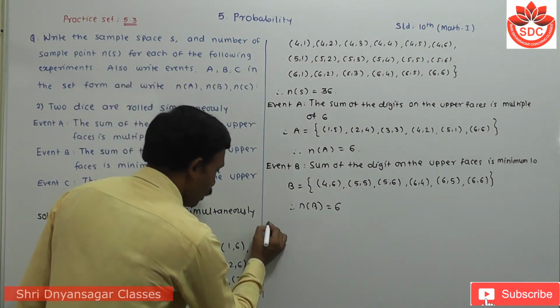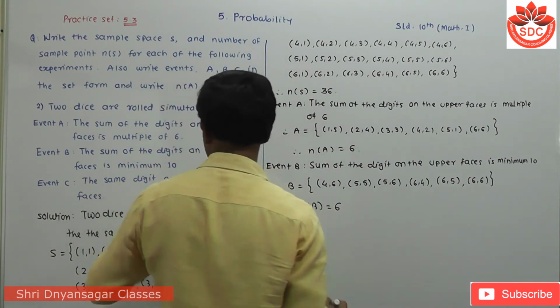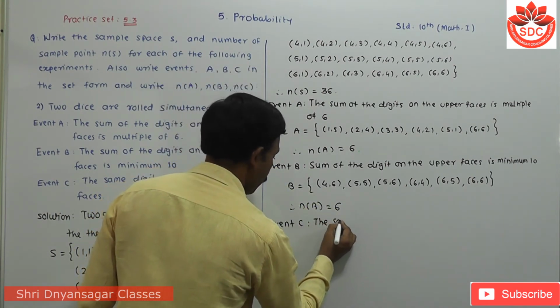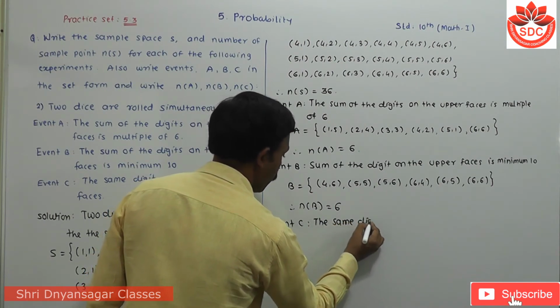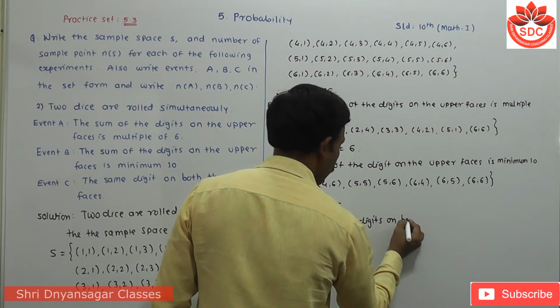Then, student, event C: the same digit on both the upper faces.